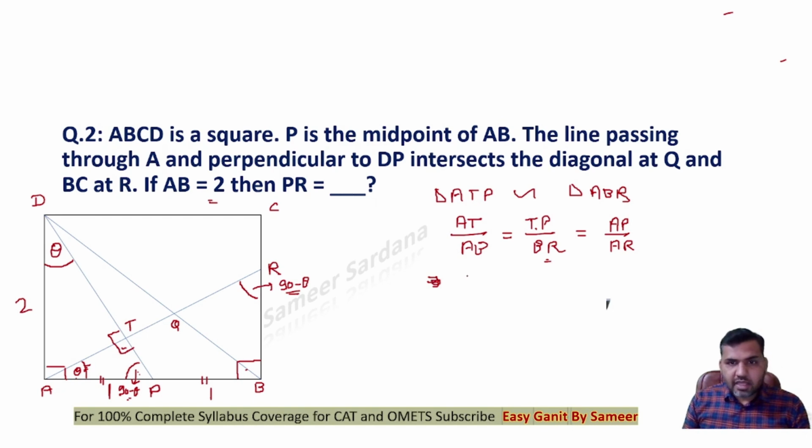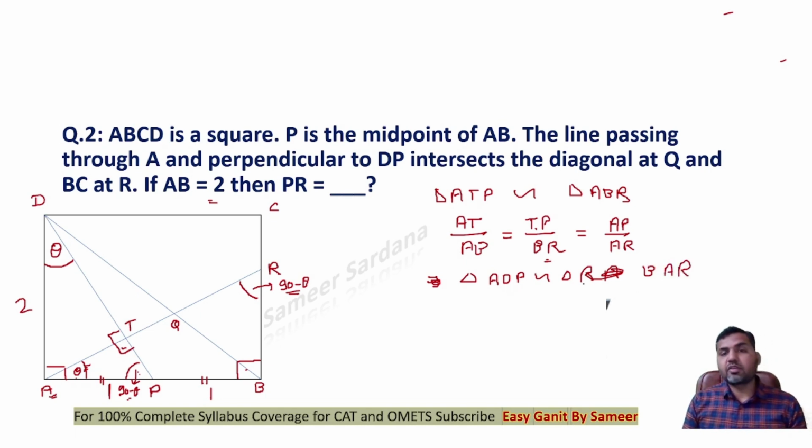Can I also say that triangle ADP is similar to triangle BAR? Here at A the angle is 90 degrees. Triangle ADP is similar to triangle BAR.